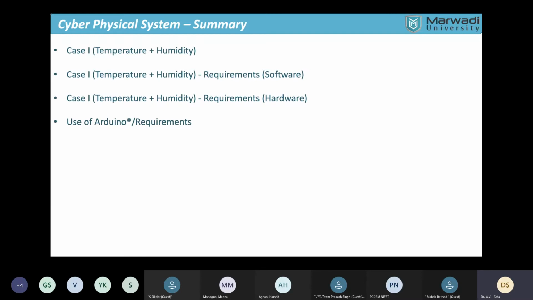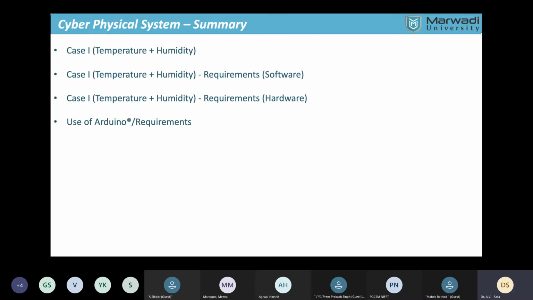But overall purpose is to connect the sensor data acquisition system to your typical physical system. Physical system may be anything, what we have discussed in the previous session also. And I have also shared the Google form, but unfortunately I don't know what happened with that. So I was not able to capture the individual's choice of cyber physical system. But in the previous lecture, I have shared the things that everyone needs to procure. I hope that everyone has received that particular stuff.